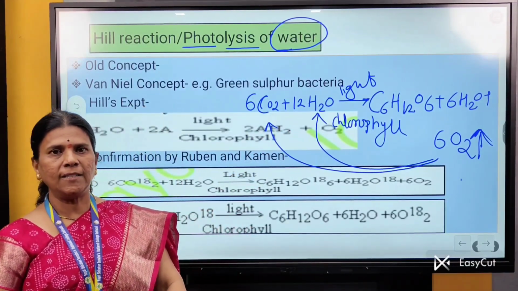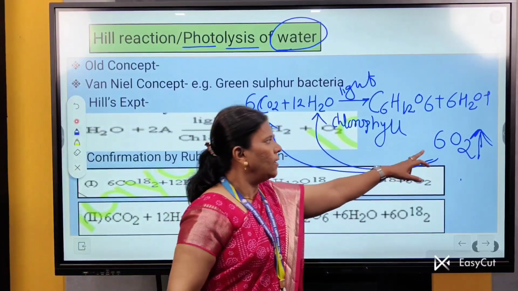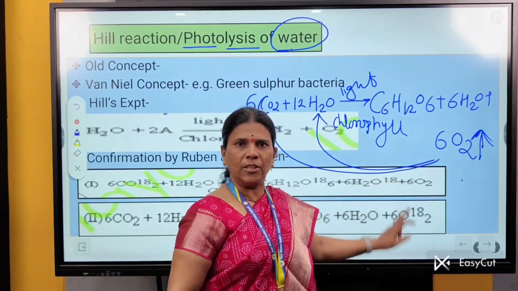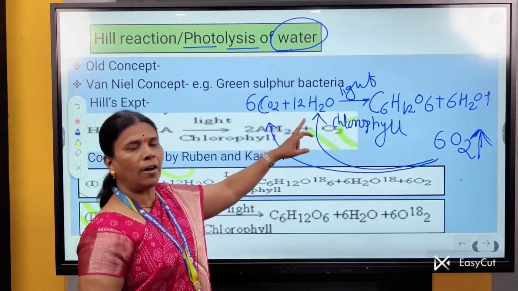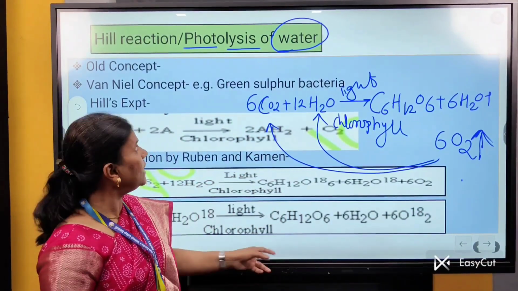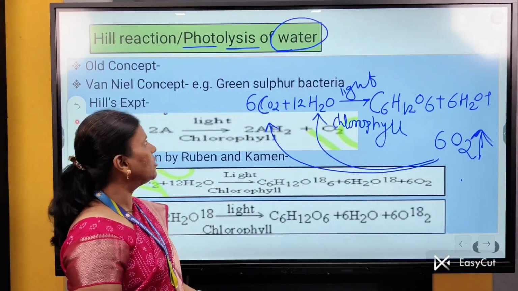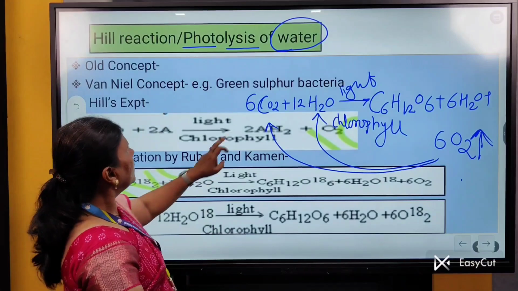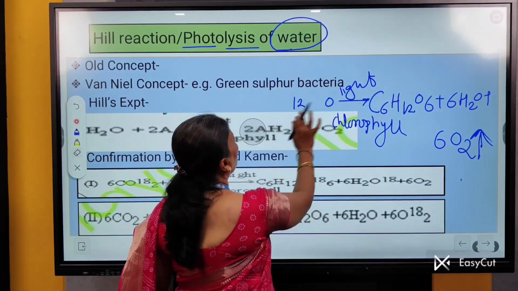The question arose in the minds of scientists whether the O2 released during photosynthesis comes from CO2 or H2O. The answer is the Hill's reaction or Hill's experiment, which is also called the photolysis of water.